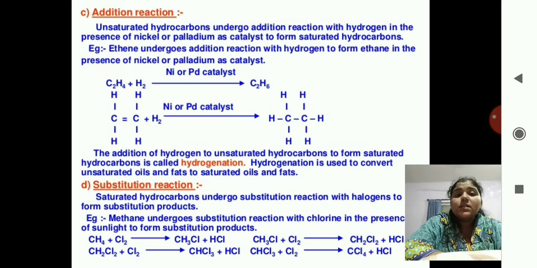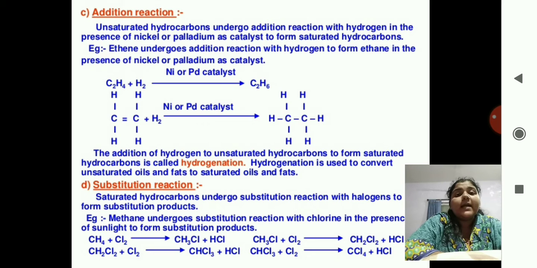The unsaturated hydrocarbons undergo addition reaction with hydrogen in the presence of nickel or palladium as catalyst to form saturated hydrocarbons. I hope you know what a catalyst is. A catalyst is used to increase the speed of the reaction. If a reaction is taking 15 minutes, then using a catalyst it completes within 2 to 3 minutes.